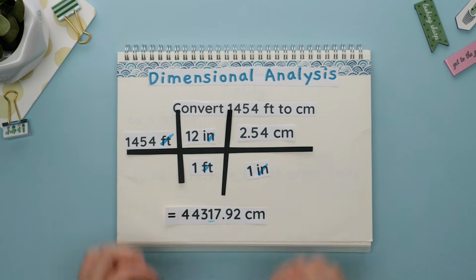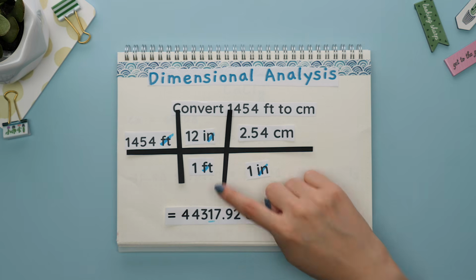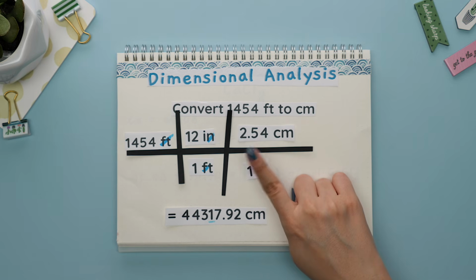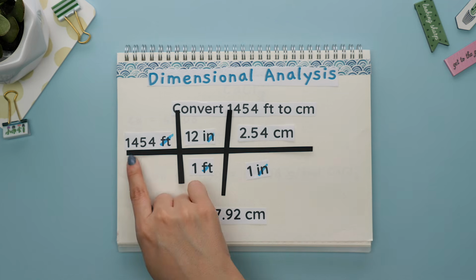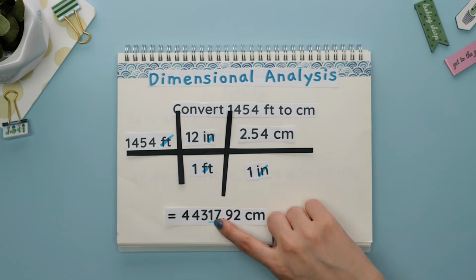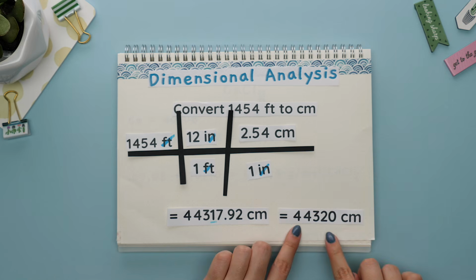Remember to round to the correct number of sig figs. We do not look at the set conversion factors to determine the sig figs. We instead look at the numbers given in the original question. So we would round this up to 4 sig figs.